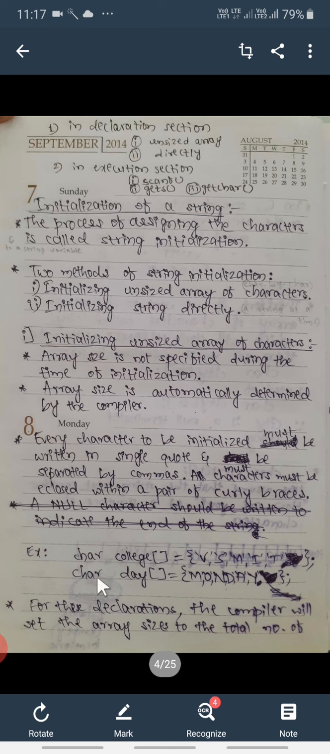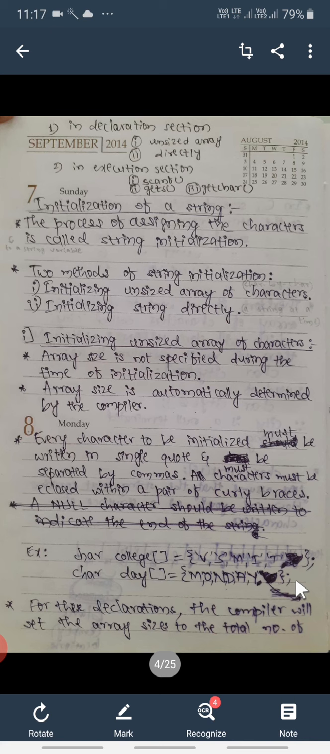Second example: char, name of the string is day, square brackets, is equal to the characters of monday. Again this is going to end with a semicolon.